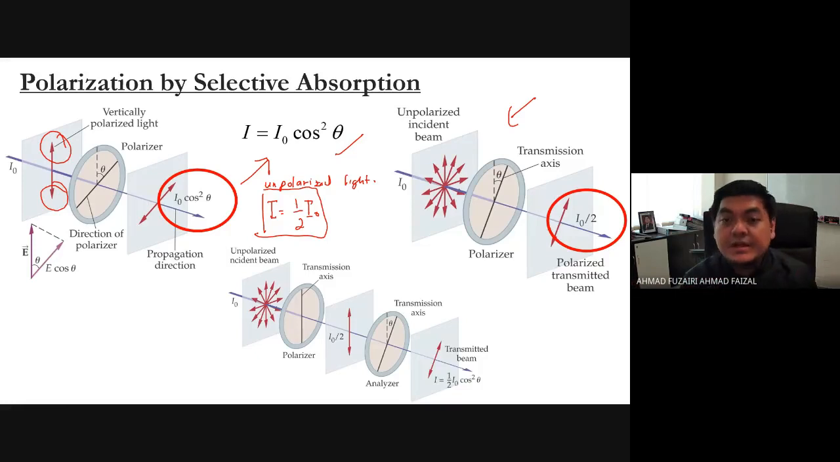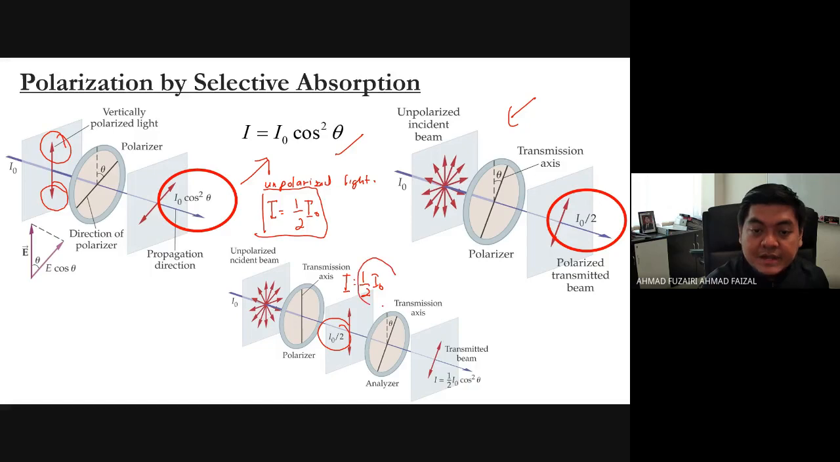When both situations combine, let's say you have unpolarized light. First it is unpolarized, and after it goes through a polarizer, it becomes half. So here, I equals half I naught. Remember, what goes into the analyzer is half I naught. What will happen at the end? So, I equals half I naught.